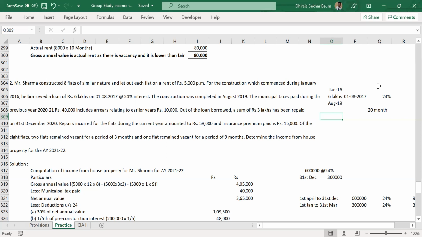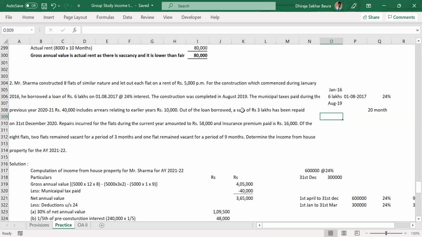Now that we have discussed that, can you tell me how much municipal tax will be deducted in this year? Again, the municipal tax paid during the previous year is 40,000, which includes arrears relating to earlier years of 10,000.